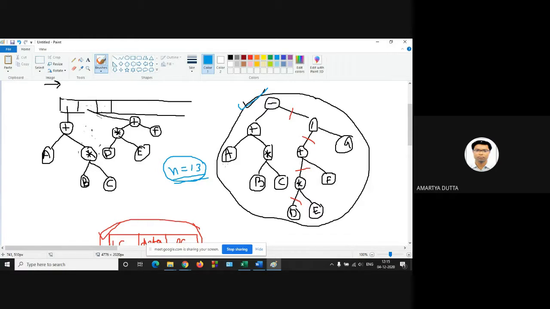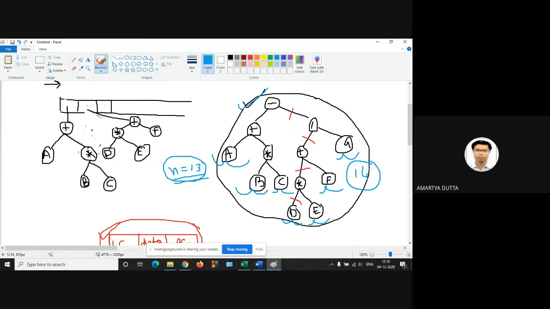So from B, from C, from D, E, F, G, 14. So 14 is the number of null links.